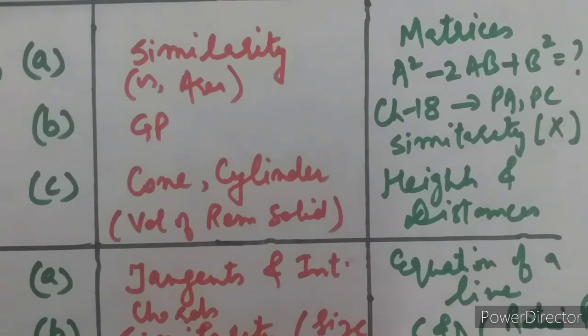Then part C in 2019 was from cone and cylinder. It was such a simple question where a combination of solids was given, some part was hollowed out, and we were supposed to find the volume of the remaining solid. So simply the two formulae for the volumes of two solids, and we have to simply subtract them. Remembering formulae is very important for this chapter. Then part C in 2020 was from heights and distances. That also was not a very tough question, a normal question only.